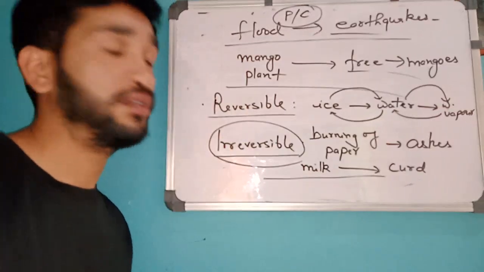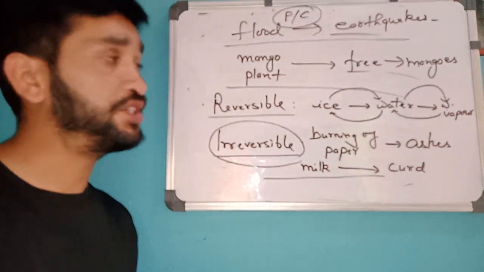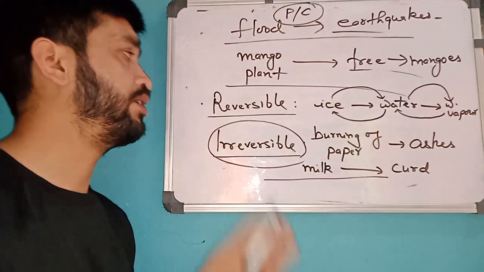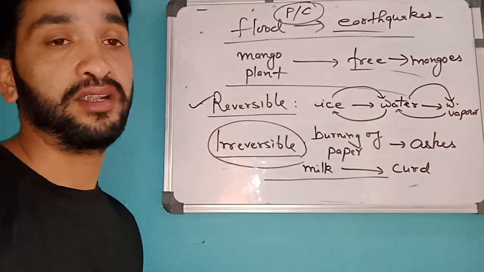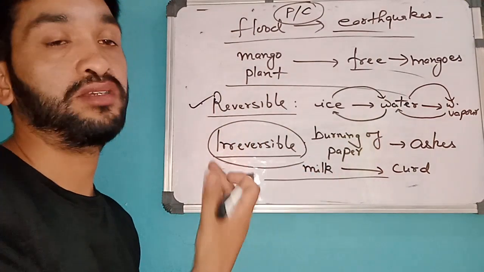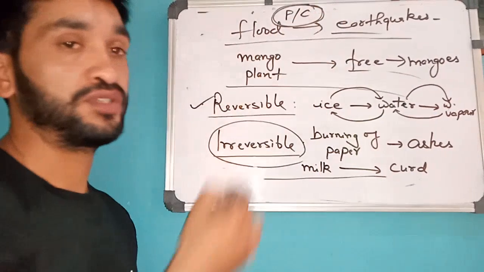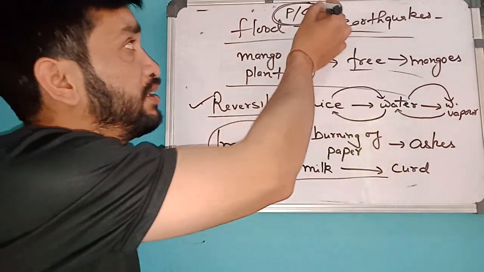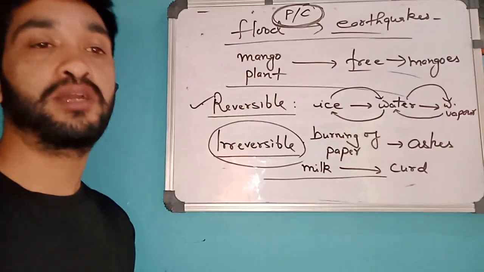They may ask you to define man-made and natural changes with an example, or they will ask what you mean by reversible changes, give some example to clarify it. So don't think that this is not an important part. For getting onto the concept of physical and chemical changes, we should clarify the concept of these types of changes.